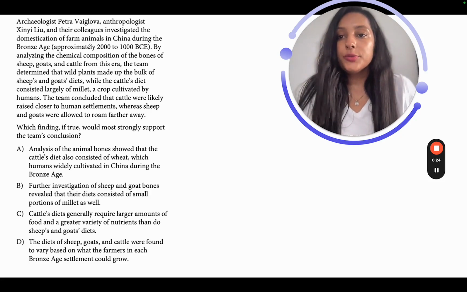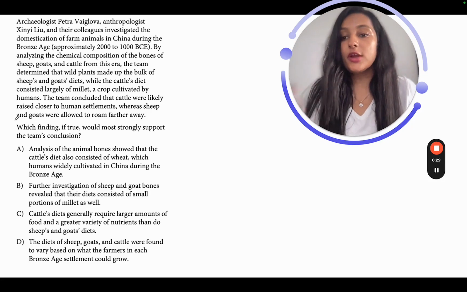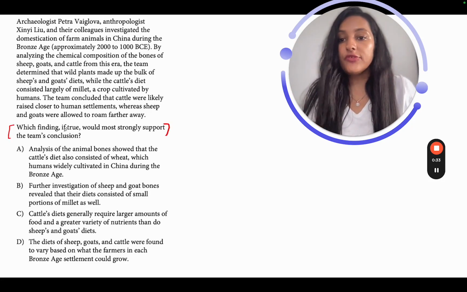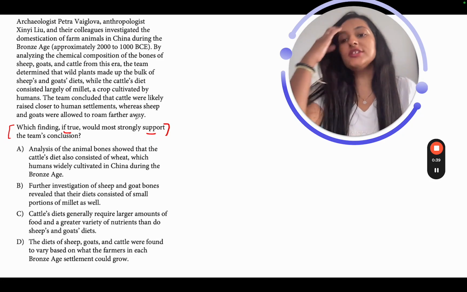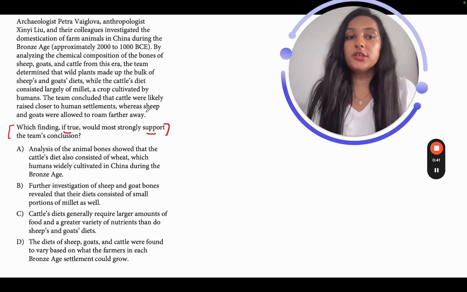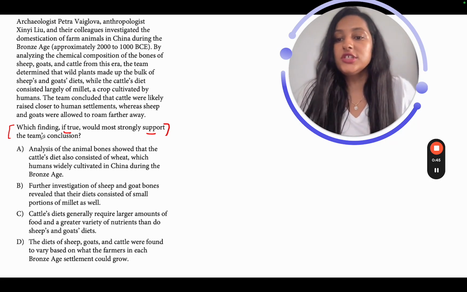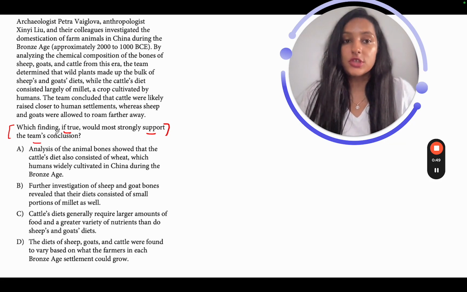Hello everyone, we have another question on command of evidence textual type. And how do I know this? By reading the question stem. There are words like "if true," "strongly support," words like "undermine" and "support." They should always tell you that this is a command of evidence textual type of question. Now, what are we going to support here? The team's conclusion. Which finding would most strongly support the team's conclusion?